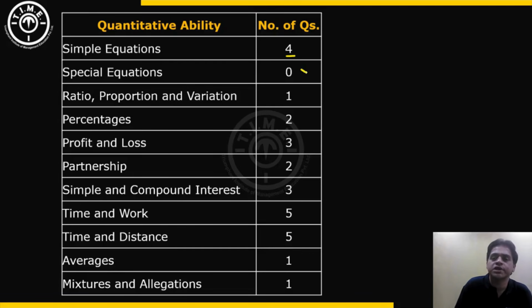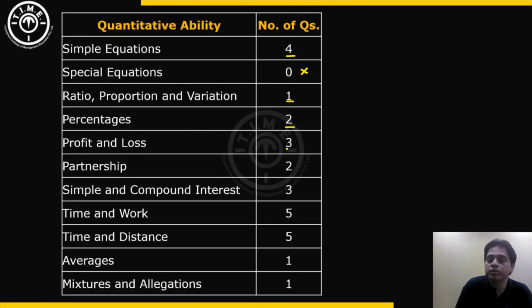There were no questions asked on special equations. So special equations means what? The question models where there are less number of equations and more number of variables. So those kind of questions were not present. There was 1 question based on ratios. So from the topic ratio proportion variation, 1 question was asked which was based on ratios. There were 2 questions asked from percentages. Both were pretty straightforward. The ratio question also was of moderate difficulty.